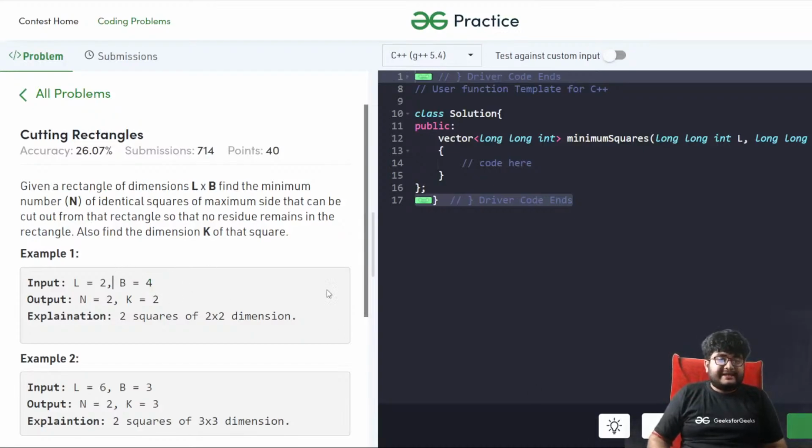So L is 2, B is 4, and you can cut out two squares of size 2 cross 2.